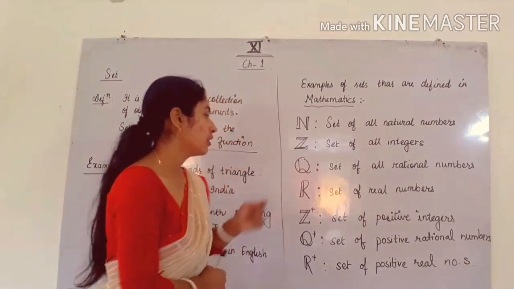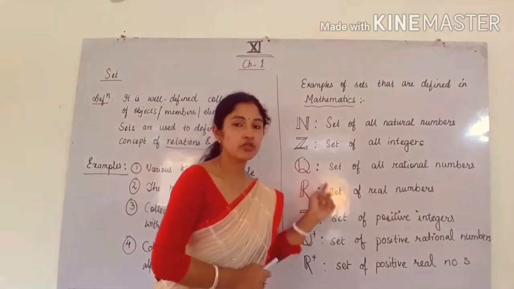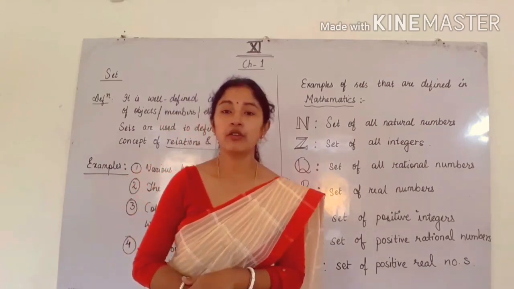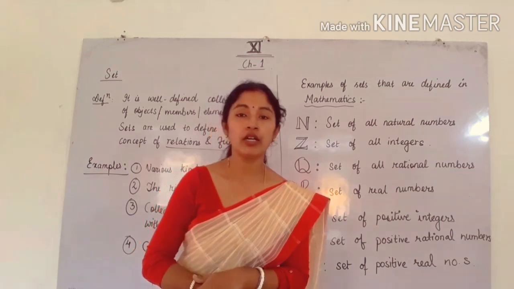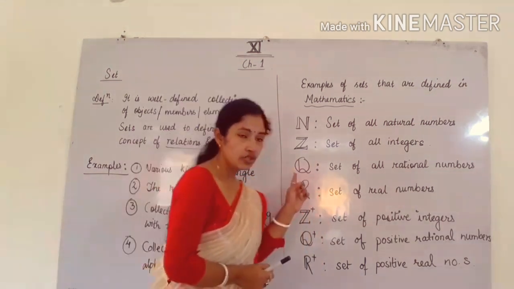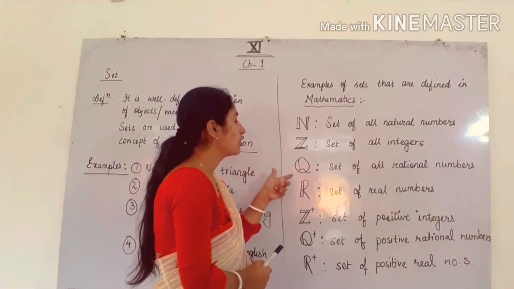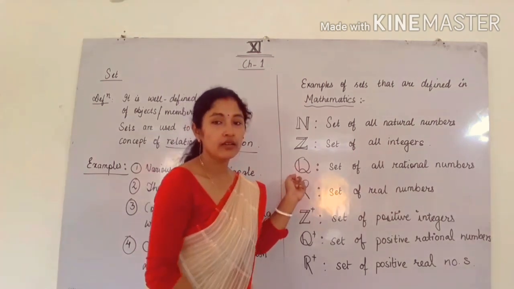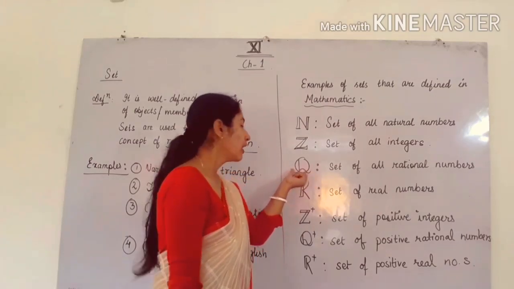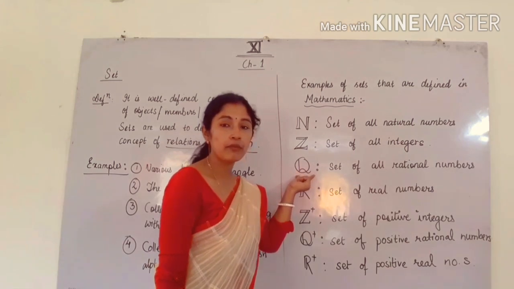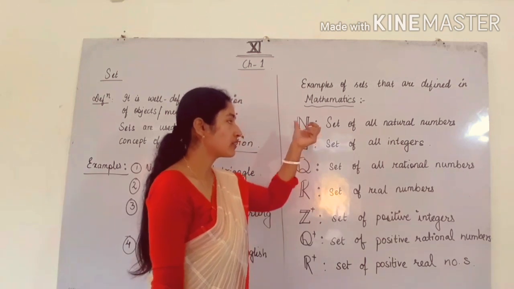These all are integers. Next is the set of rational numbers, that is denoted by Q. Rational numbers are the numbers which can be written in p by q form. So 1 by 2, 1 by 3, 2 by 5, these all are rational numbers. It includes 0 also. That means among N, Z and Q, Q has the largest number of elements or members, because it contains all the p by q numbers as well as the integers and the natural numbers.